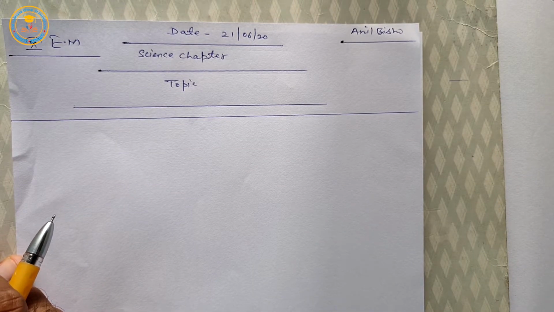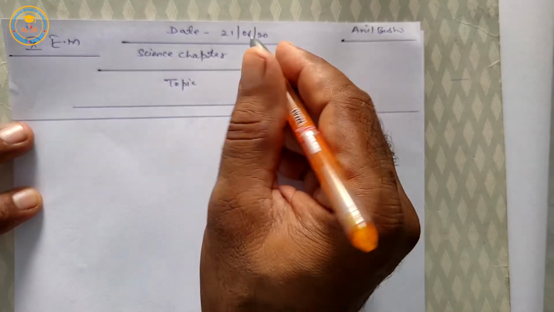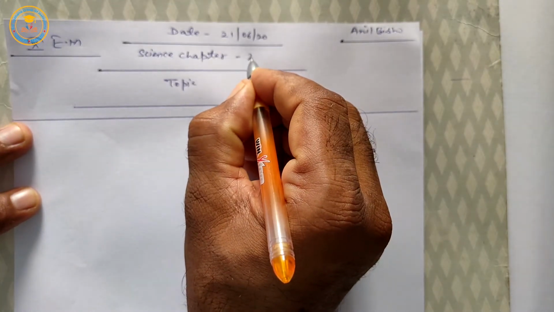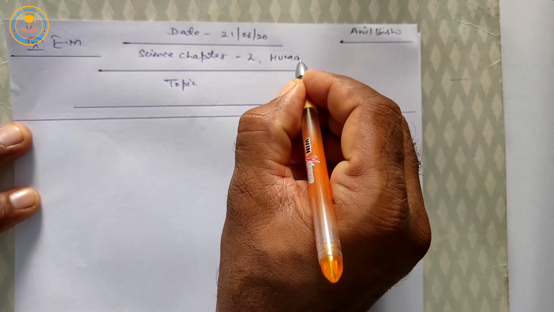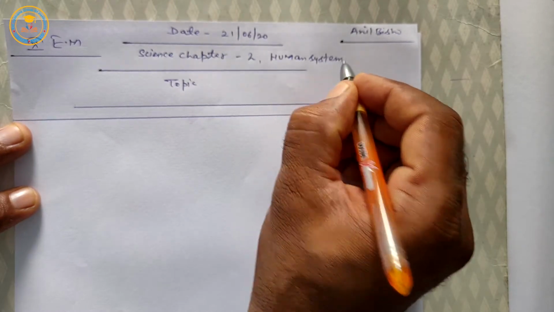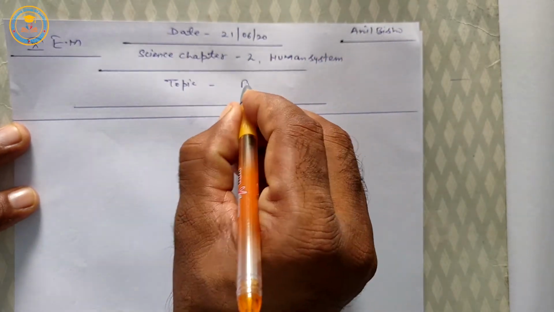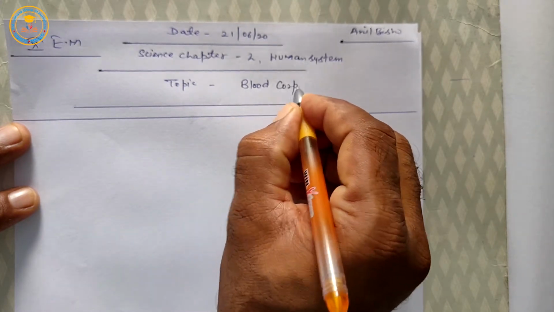Hello to all students. Today we are starting again class 10th science book chapter 2, human system, and today's topic is blood corpuscles.